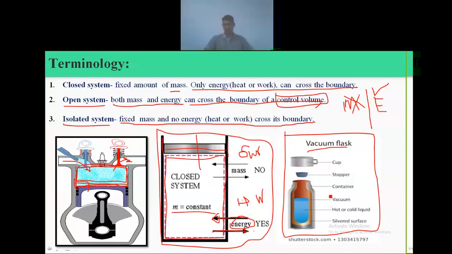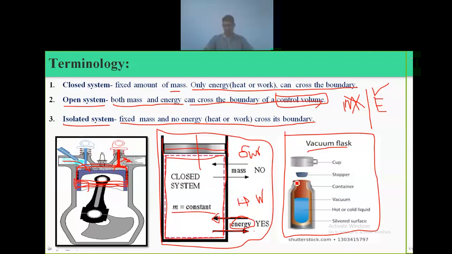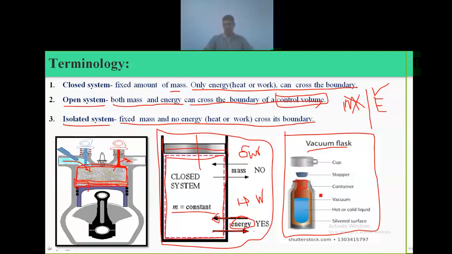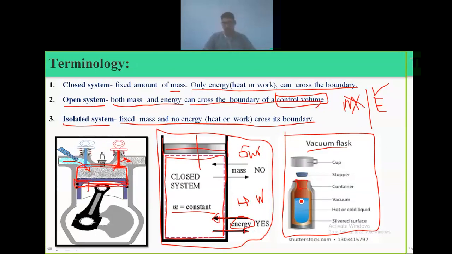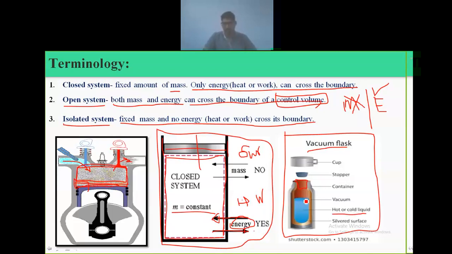If we put the cap onto that vacuum flask and pour any hot or cold liquid in the flask, it will remain as it is for a long period. There is an insulation layer, and because of that, heat cannot pass through it.